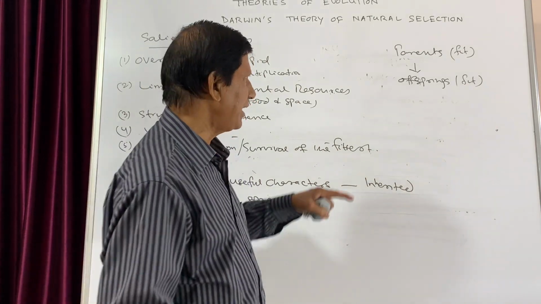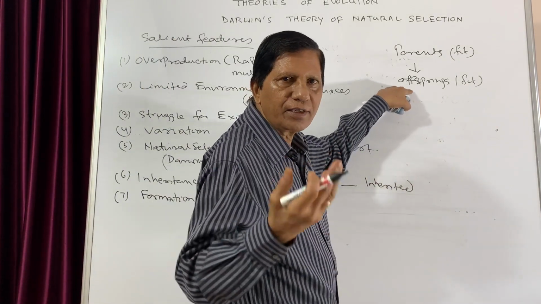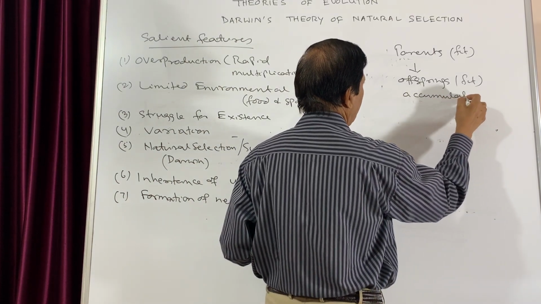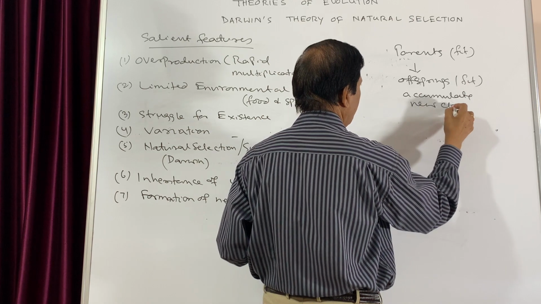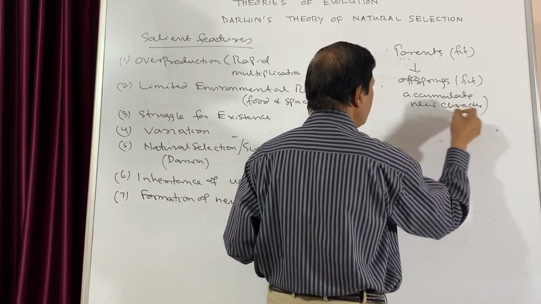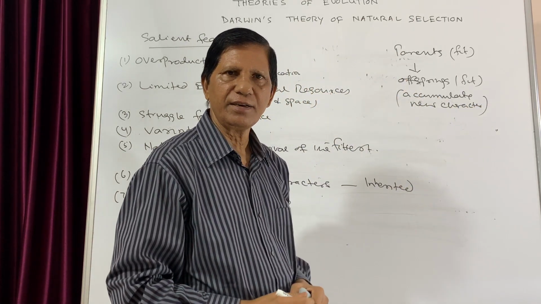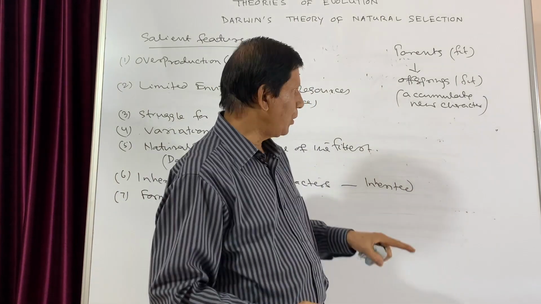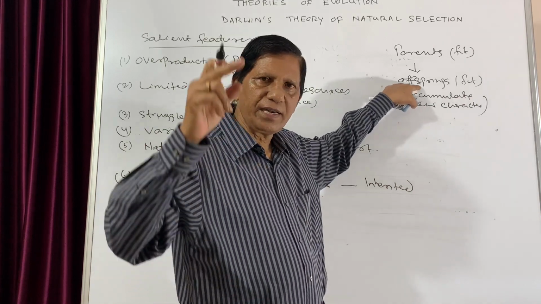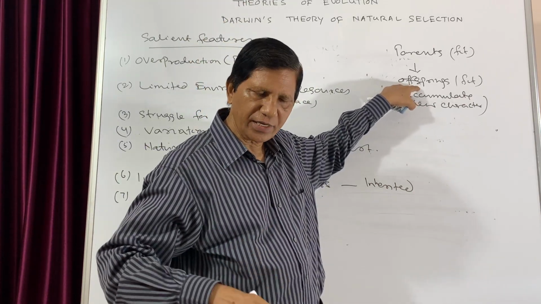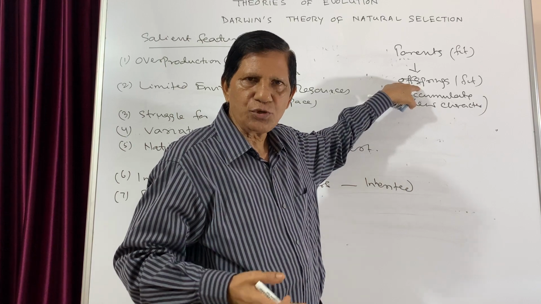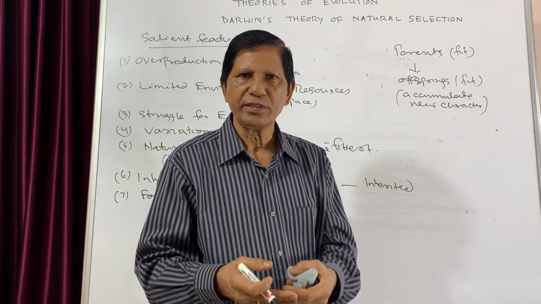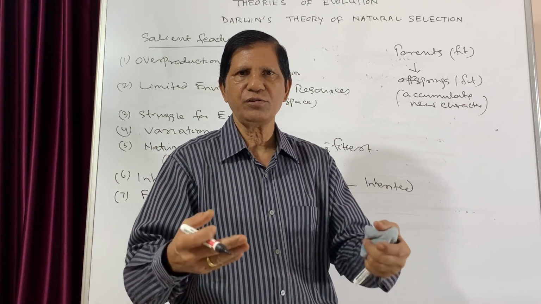Side by side, the offspring will accumulate new characters in addition to the characters that are inherited. Likewise, generation after generation, the offspring will always inherit characters from the parents and acquire new characters. That is why, generation after generation, the organisms which are produced will be more fit to survive.